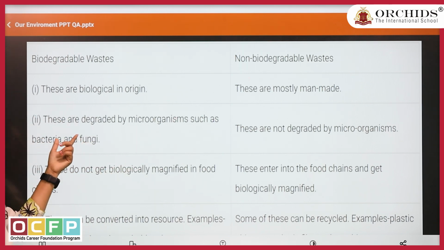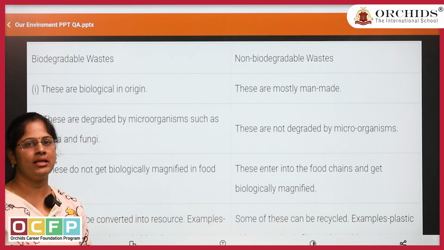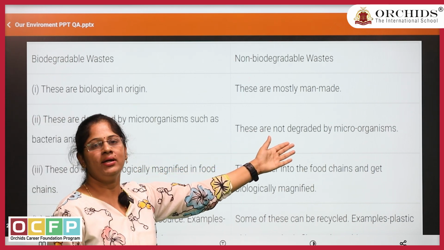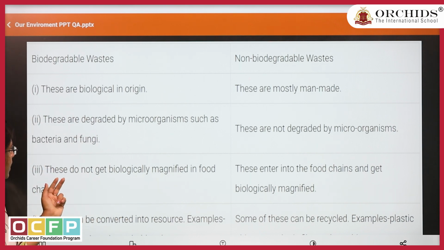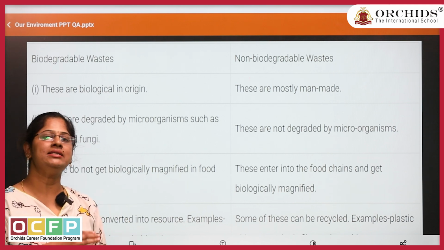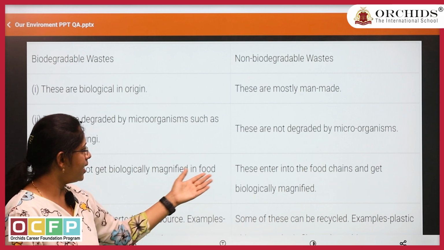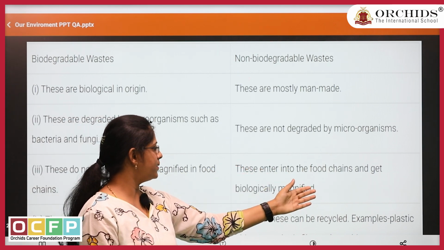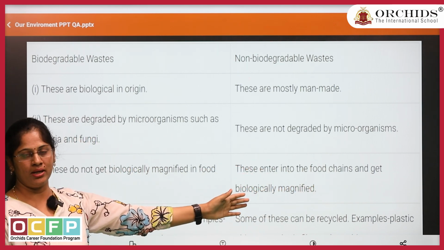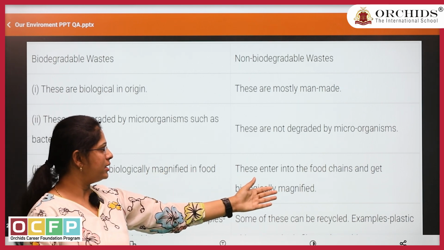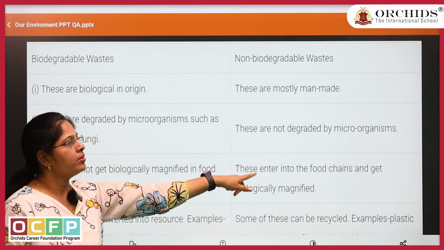Second difference: biodegradable wastes are degraded by microorganisms such as bacteria and fungi, since they are easily broken down by the microorganisms. Non-biodegradable wastes do not undergo degradation. Third one: biodegradable wastes do not get biologically magnified in food chains, since they are easily decomposed, so there is no release of chemical substances. In non-biodegradable waste, the chemical substances released carry over to the next trophic level, so biological magnification is seen in non-biodegradable waste.